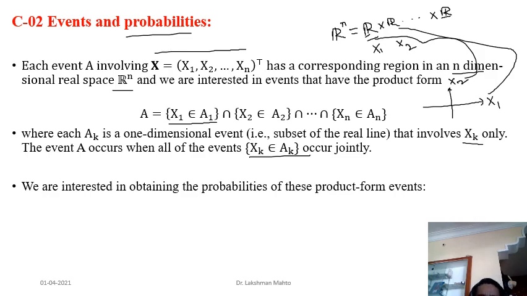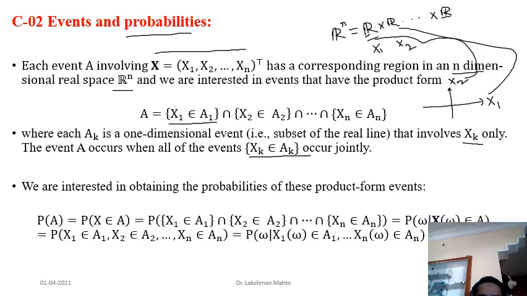Now, once we have an idea of the event, how can we calculate the probability of that event? We can calculate it in a similar fashion through the product rule. The probability of A is just that X is coming from the region A. If you are taking R2, A might be a two-dimensional subset. So if you zoom in and look coordinate-wise, this one is along the x1 axis, and these are the values along the x2 axis. That is the scenario.